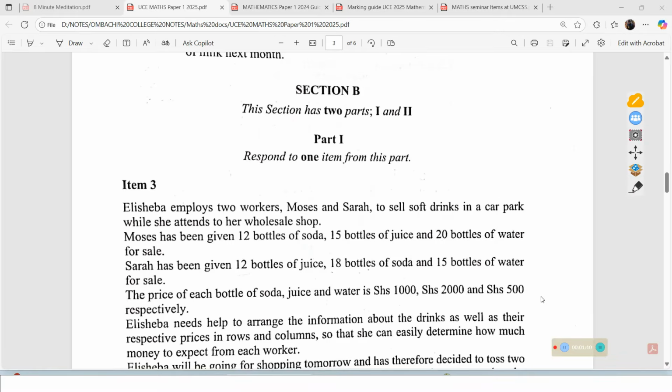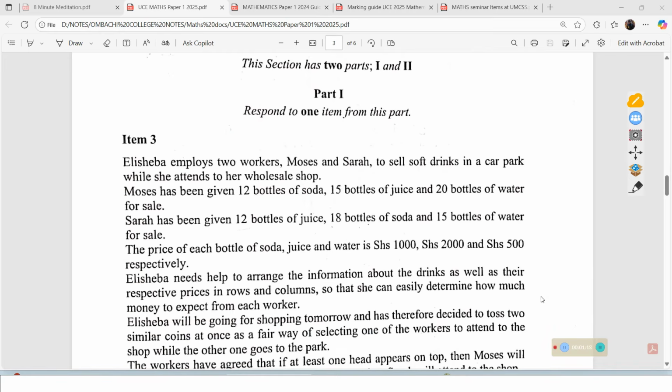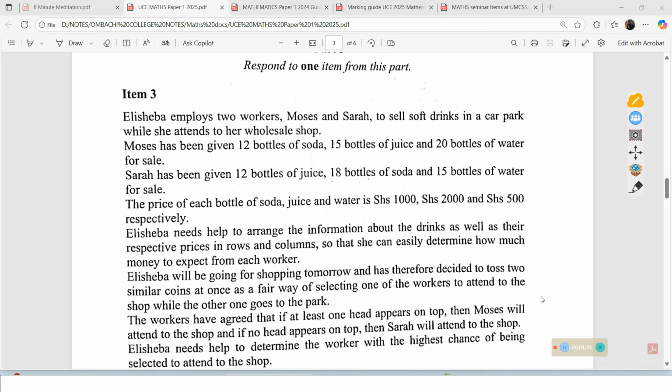In this session, we shall be looking at section B. This section has two parts, part 1 and part 2. And in each of the parts, you are supposed to respond to only one item. And for our case, we shall, in this video, be handling item number 3.